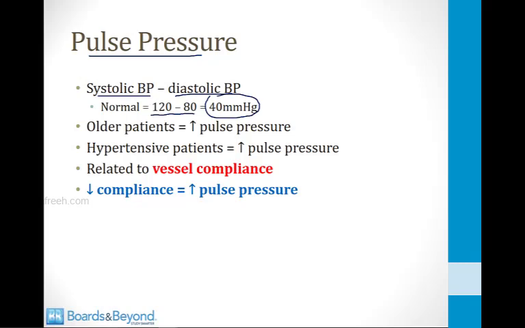It turns out as we age, older patients develop an increase in the pulse pressure. It also turns out that patients with hypertension develop an increase in the pulse pressure. The reason for this is because older patients and hypertensive patients have a change in their vessel compliance. They have decreased compliance of their blood vessels, and this leads to a rise in the pulse pressure.